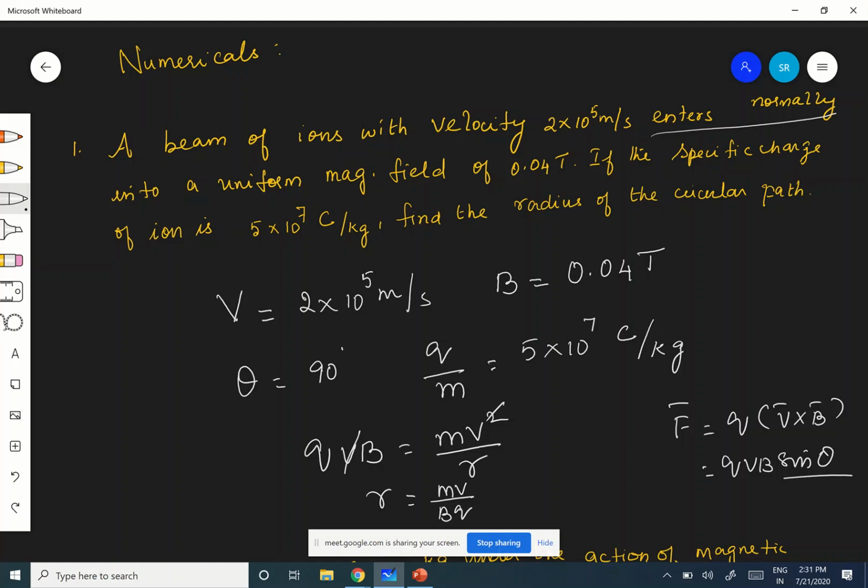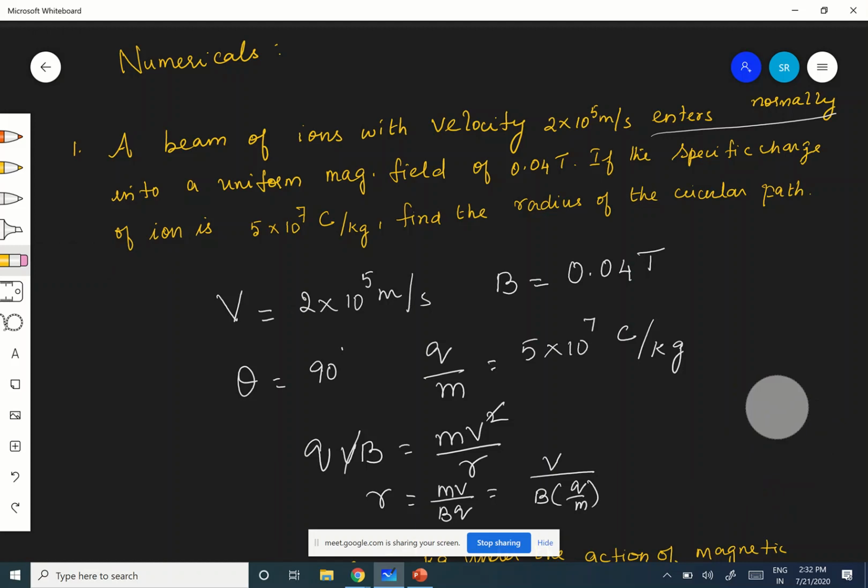MV by BQ. But I don't have the individual values of M and Q. Therefore, what I want to express in terms of Q by M, as we saw yesterday, is V divided by B into Q by M. Are you following, children? Now substitute all the values so that you will get V.